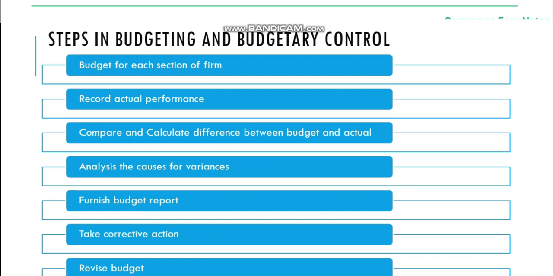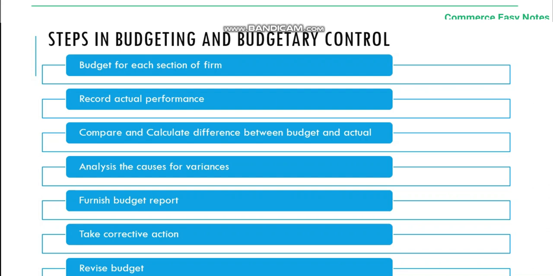The third step includes comparing and calculating the difference between the budget and the actual. The expected and actual performance should be compared and calculated. The next step involves analyzing the causes of variance. The causes of variance or differences should be analyzed. Next, we need to furnish the budget report.